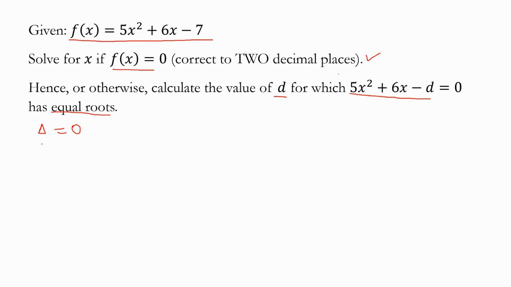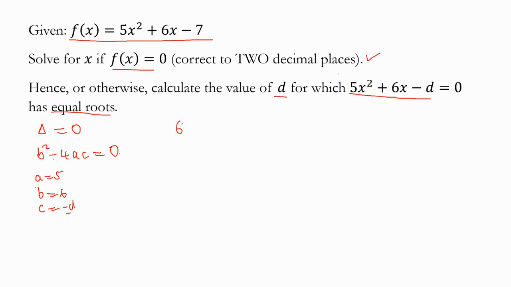And then remember, the discriminant is what? This is the discriminant, which is b squared minus 4ac. So when the roots are equal, b squared minus 4ac is equal to 0. We have a is equal to 5, b is equal to 6, and then c is equal to negative d. So we substitute these into the discriminant.